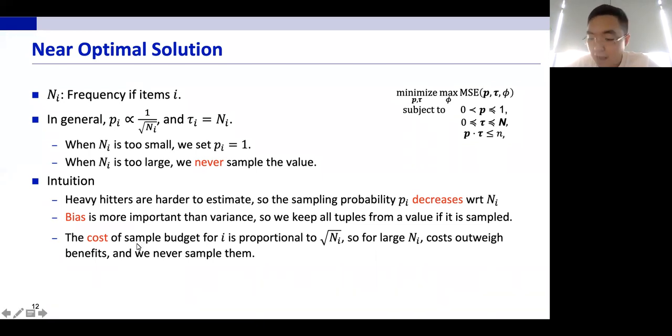And for any value i, its cost to the sample budget is actually proportional to square root of Ni. And for large Ni's, the cost would outweigh the benefits. So we are going to decide not to sample them at all.